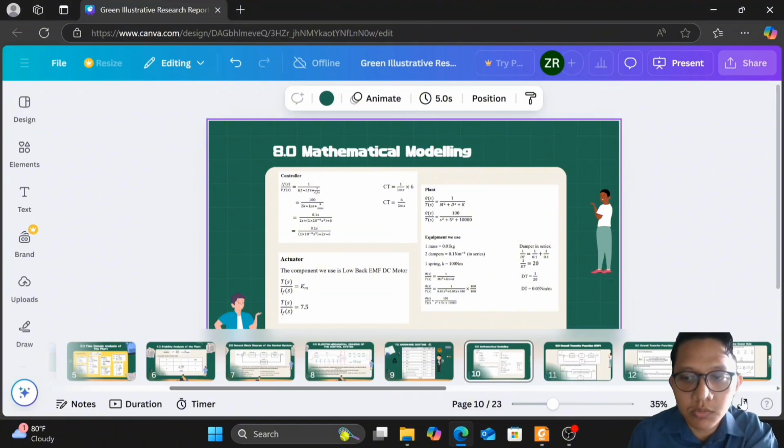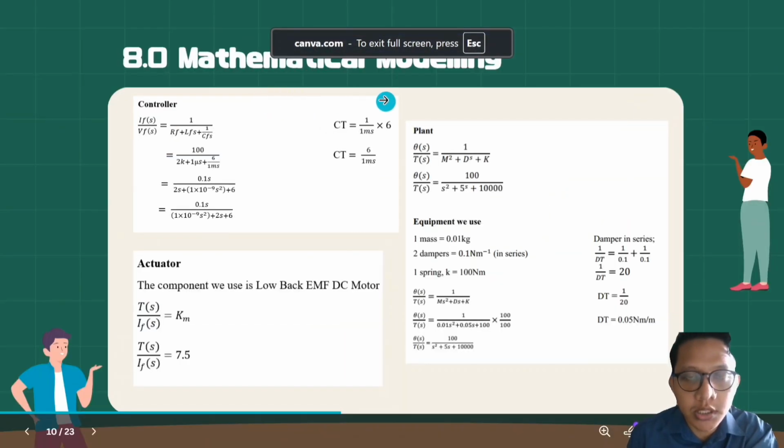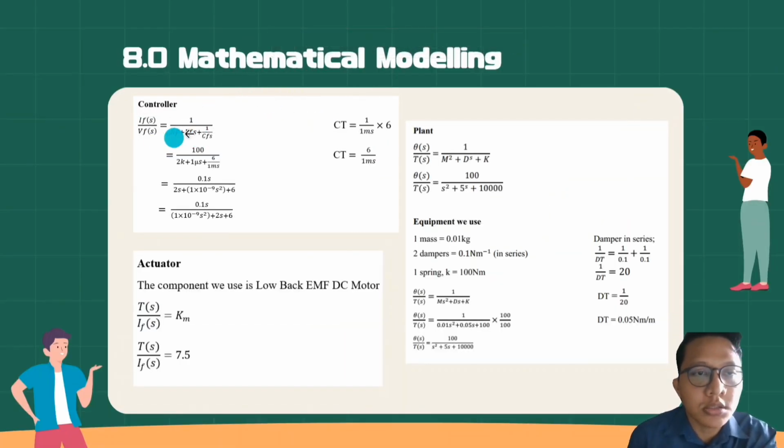In this video I will explain the truth of mathematical modeling and OTF. This is the controller equation from the field circuit. We use a 2 kilo ohm resistor, a 1 micro henry inductor, and 6 capacitors. The value is 1 millifarad. With the capacitors in series, we get 6/1 millifarad, and then multiply with the resistor and inductor, and then multiply with 100, and we get this equation for the controller.